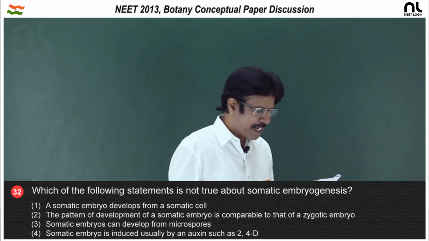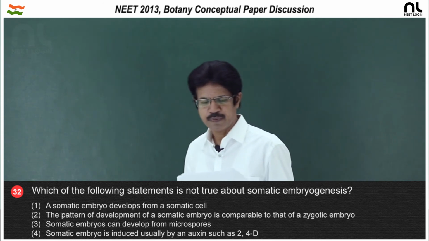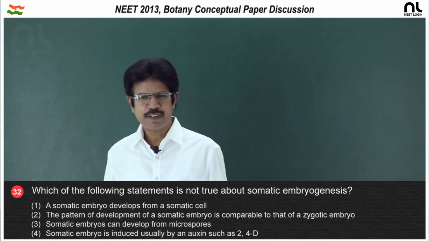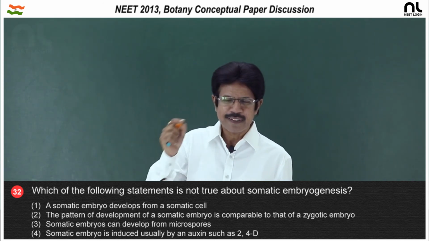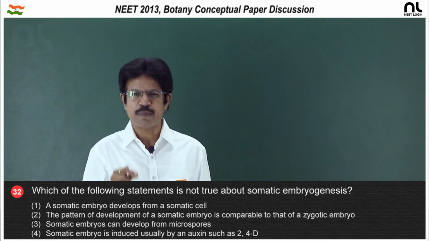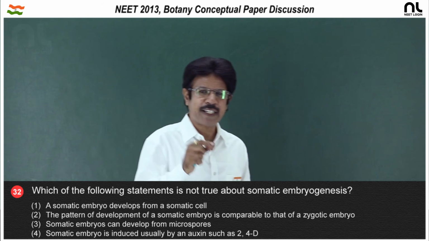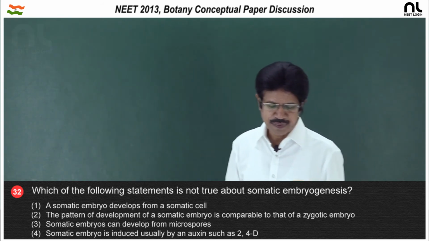Second, the pattern of the development of the somatic embryo is comparable to that of the zygotic embryo. Yes, whatever the method in which the zygote develops into an embryo, the same embryogeny process occurs in this, but it is from a somatic cell, that is called somatic embryogenesis. So, it is a non-zygotic embryo.